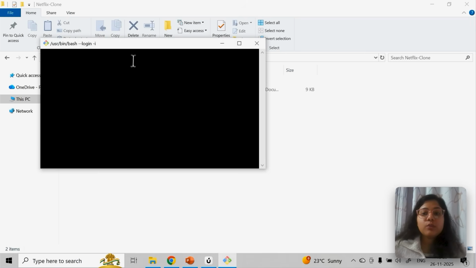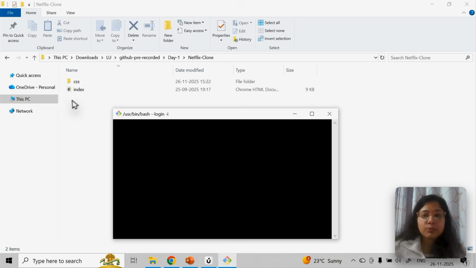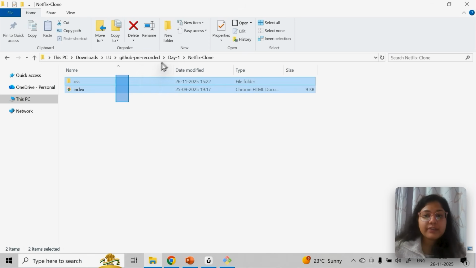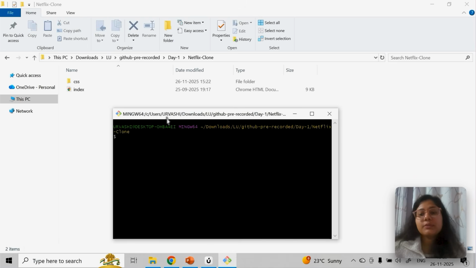Okay, so whatever files and folders you want to upload, let's say from here you can see I want to put these two things. Only Netflix clone means only these two things, whatever you have in Netflix clone. In Netflix clone, I have these two things, right? One file and one folder. So here you should open git bash.